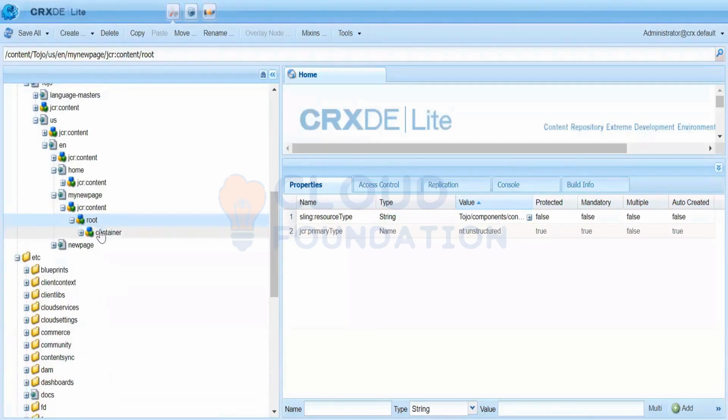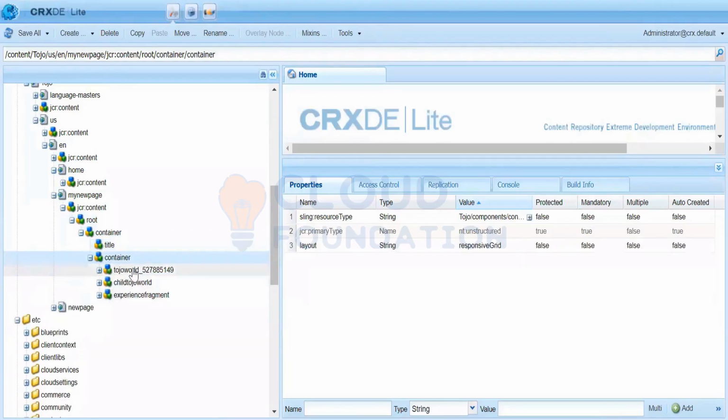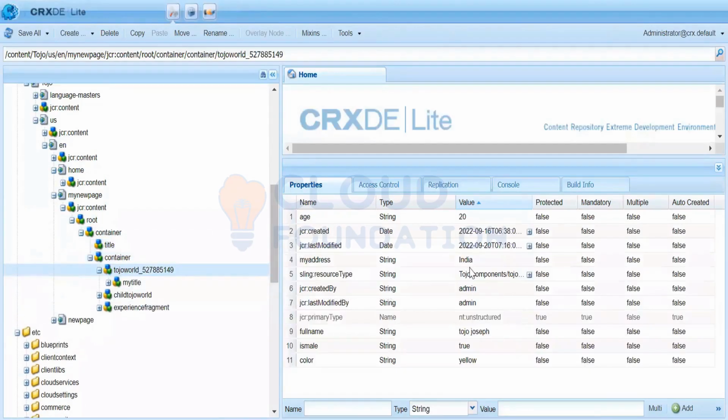This page will get updated. You can see the page is now in the publishing instance, it is activated and will be available on the publishing instance. And behind the scenes, it has to make use of the resource type to render these nodes. From where will this resource come? The rendering will not happen at the time of replication.